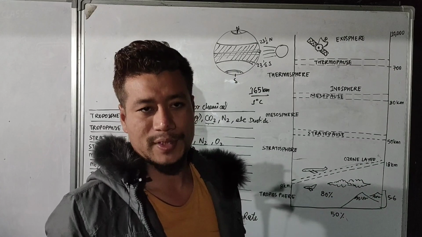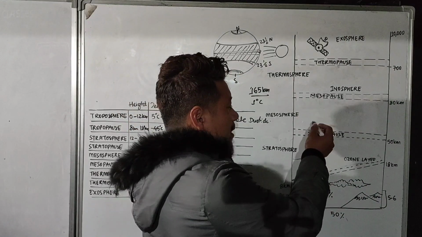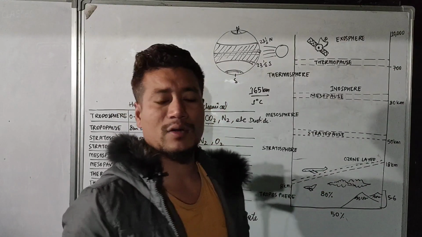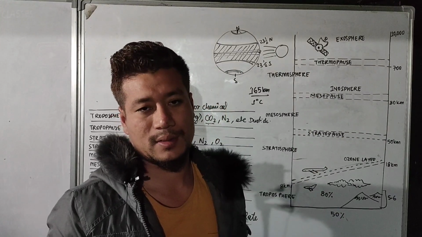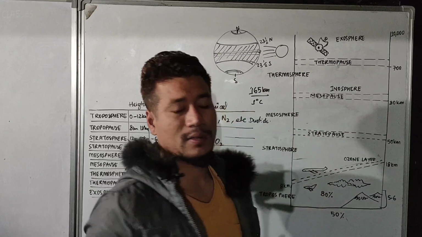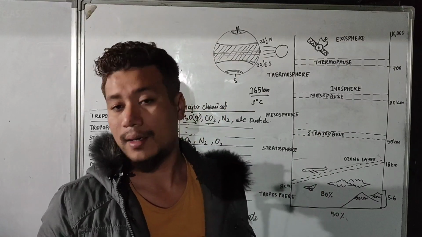Otherwise it is not visible. And here in the mesosphere the aircraft cannot fly; it is just for rockets. Here the aircraft will not be able to fly up.